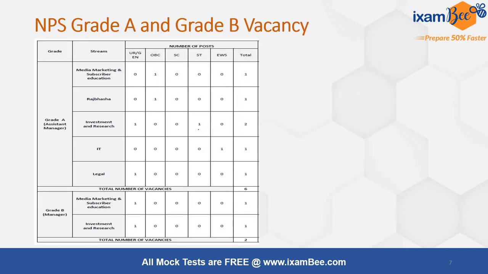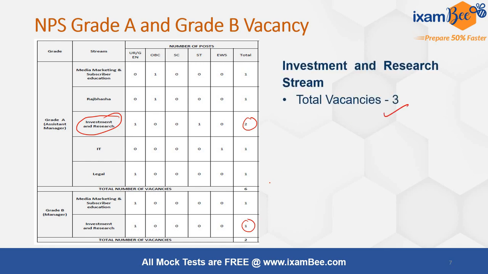So if you look at the vacancy for the investment and research stream in NPS Trust, for grade A there are 2 vacancies and for grade B there is 1 vacancy. So a total of 3 vacancies are there in the investment and research stream.